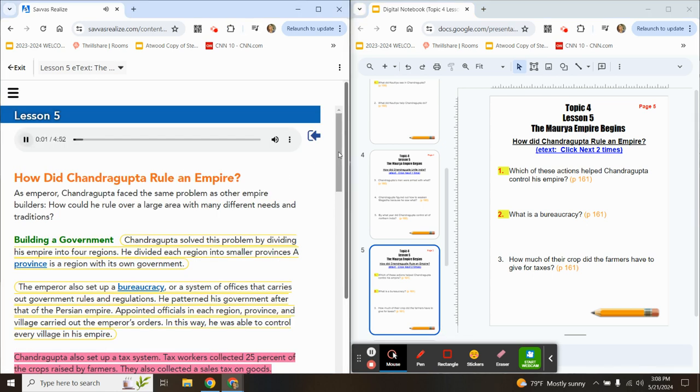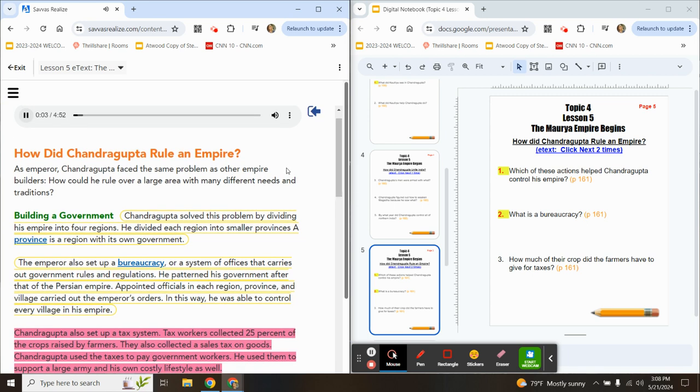How did Chandragupta rule an empire? As emperor, Chandragupta faced the same problem as other empire builders. How could he rule over a large area with many different needs and traditions? Building a government. Chandragupta solved this problem by dividing his empire into 4 regions. He divided each region into smaller provinces.